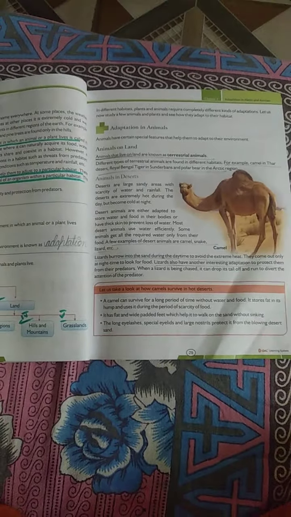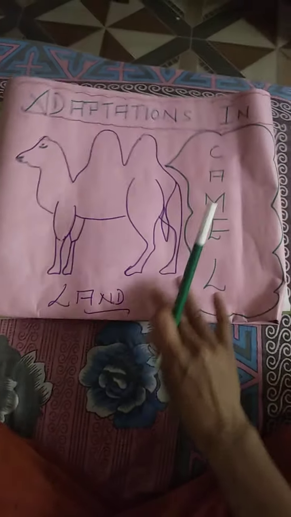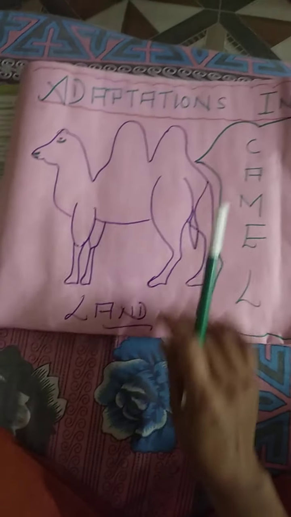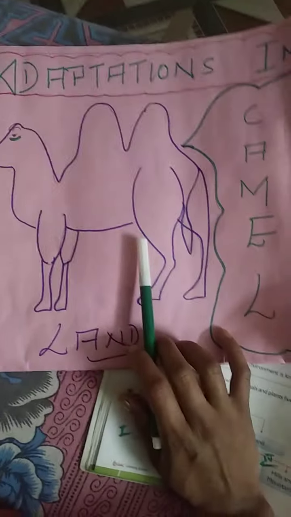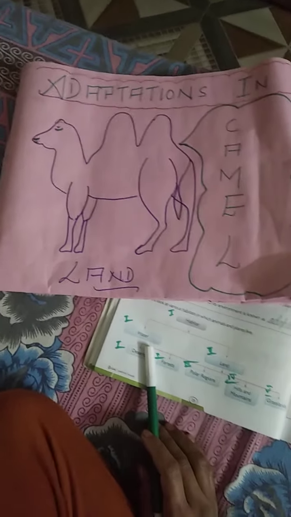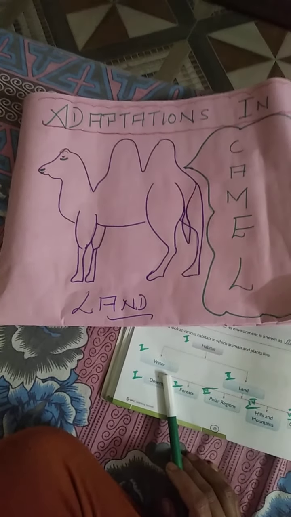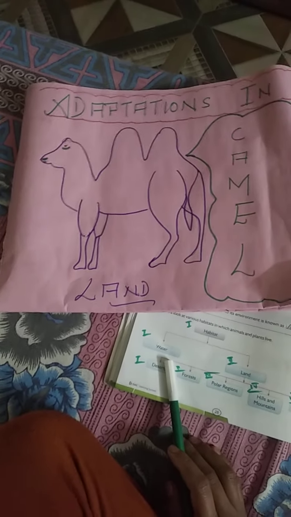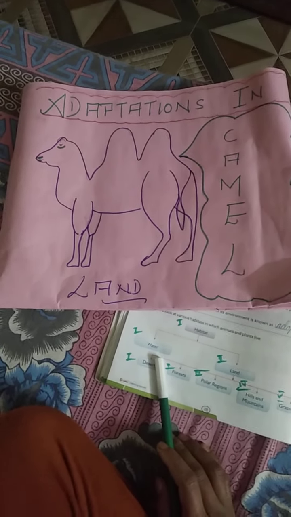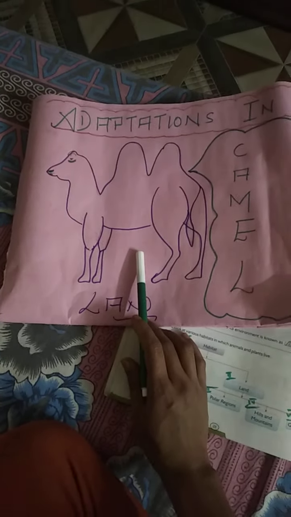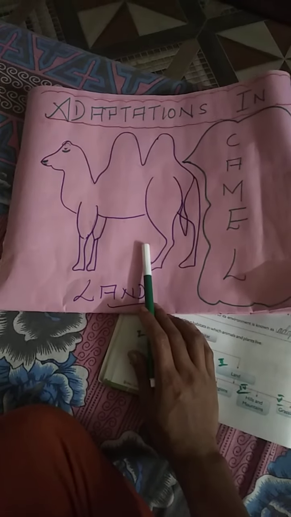Now come to the adaptation in animals. So first of all, we will do the adaptation of animals that live on land. So here I have this chart, and this is a camel. This is an animal that lives on land, and many different animals live on land. Camel lives in the Thar desert, right? So you have seen the desert, how it looks like. There is sand and sand everywhere, right? So the camel has very special features in order to survive there.